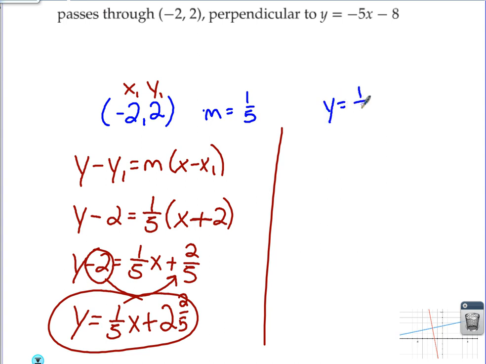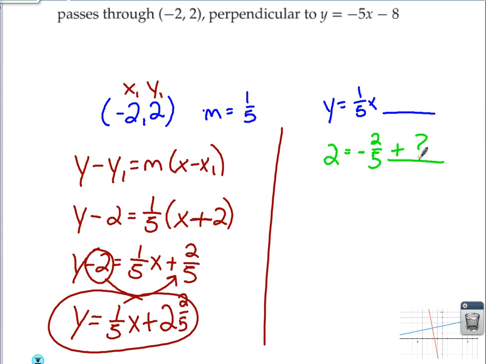I know my equation is y equals 1/5 x plus something. But the problem is finding out what the y-intercept is, the plus something. The way we find it is we plug in the point. Y equals m times x. 1/5 times -2 would be -2/5. And then we have plus whatever.